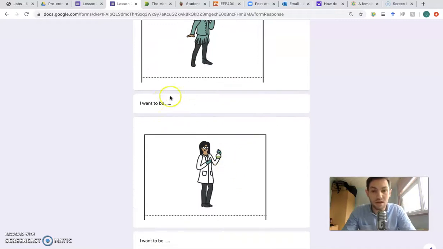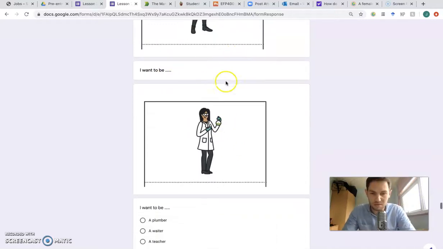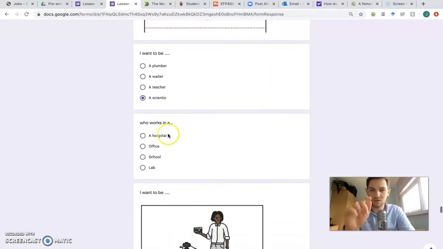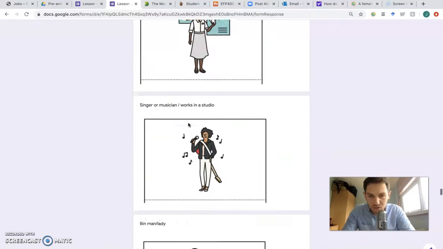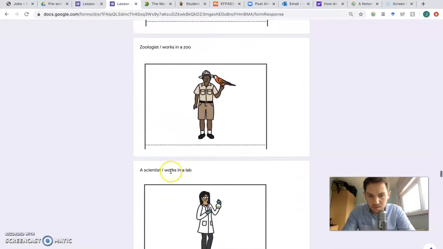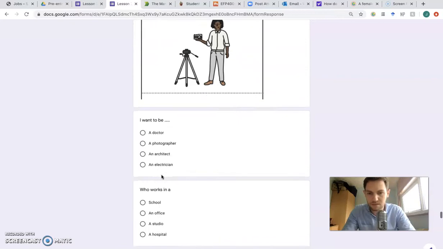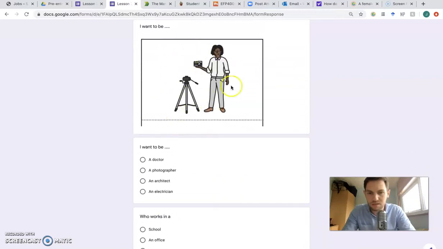Okay. So I want to be, and you have to look. I want to be, is that a plumber, a waiter, teacher, or scientist? It's a scientist. Okay, very good. Who works in a hospital, office, school, lab, and we can check. We can go up. Oh yeah, works in lab, scientist. Very good.